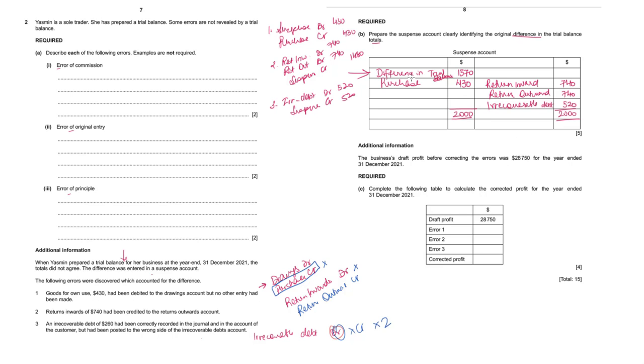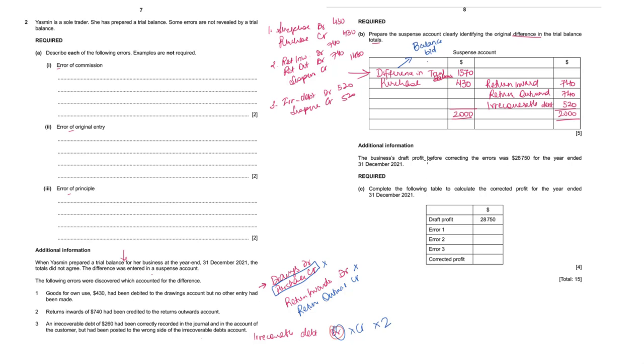Never use abbreviations like difference in TB, you will lose marks. Another mistake that students can make is that instead of writing this difference in trial balance, they would write balance brought down, which I think is not correct. Even though in the marking scheme you may see balance brought down, but I think it's not the right thing to do, because whenever there's a difference in trial balance, we always start suspense with difference in trial balance. So I would suggest to use these terms, difference in trial balance.